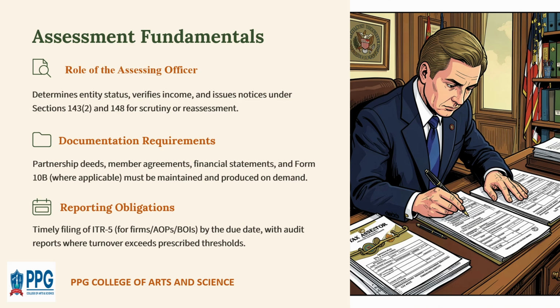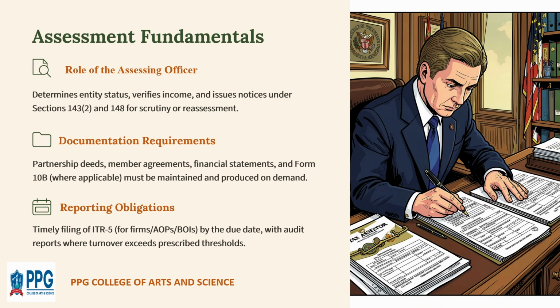It identifies whether the taxpayer is an individual, firm, AOP, BOI, company, etc. It also checks whether the income declared is correct using documents and records. It also acts when the return is selected for scrutiny, which is detailed checking, and when income is believed to have escaped assessment, in a reassessment case.